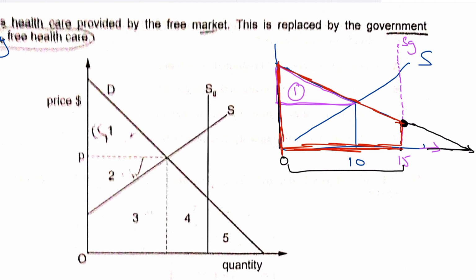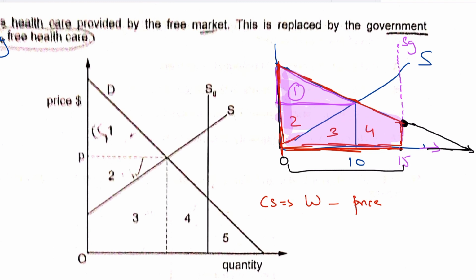Now the consumer surplus is equal to what the consumer is willing to pay minus what the consumer actually pays, that is, the willingness of the consumer to pay minus the market price of the product. We know that the area represented by the consumer's willingness and ability to pay is area 1, area 2, area 3, and area 4, the utility derived from consuming 15 units of healthcare.